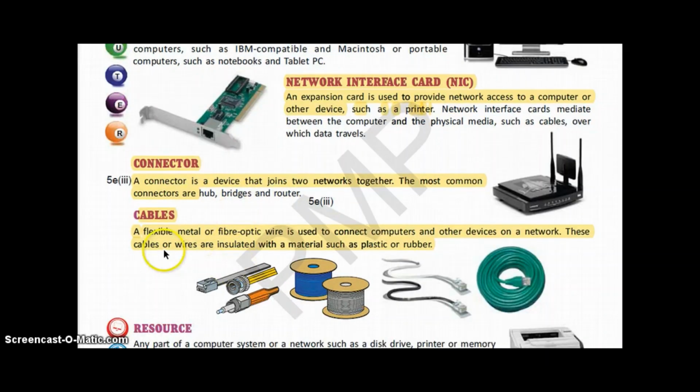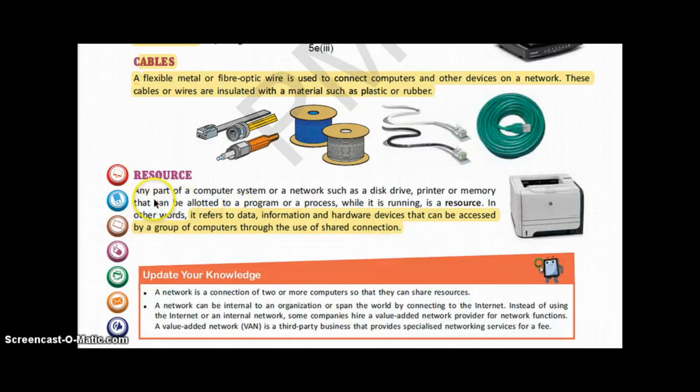Then cables. A flexible metal or fiber optic wire is used to connect computers and other devices on a network. These cables or wires are insulated with a material such as plastic or rubber. And the last one is resource, which refers to data, information and hardware devices that can be accessed by a group of computers through the use of a shared connection. So this was the answer of the last question.